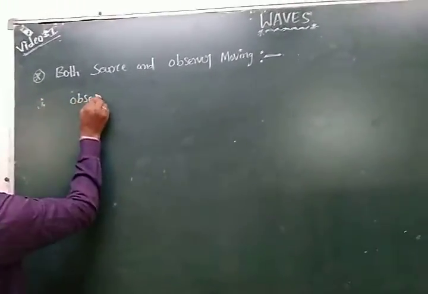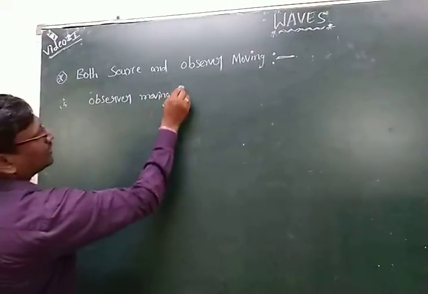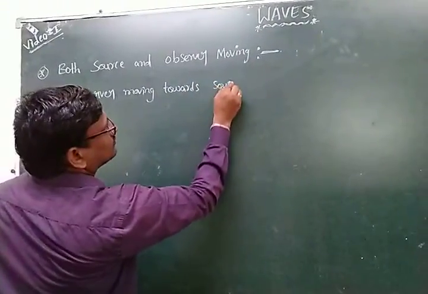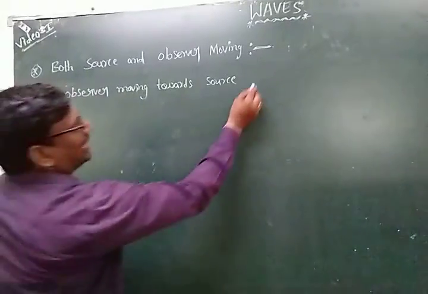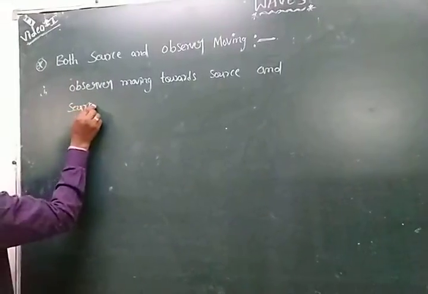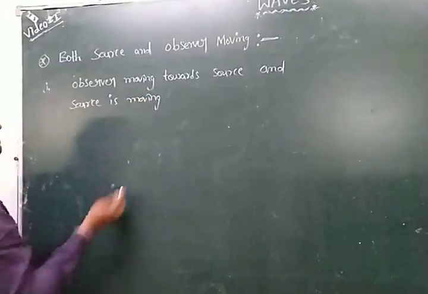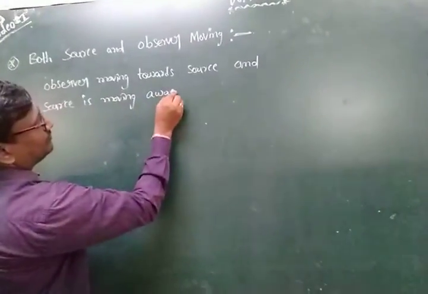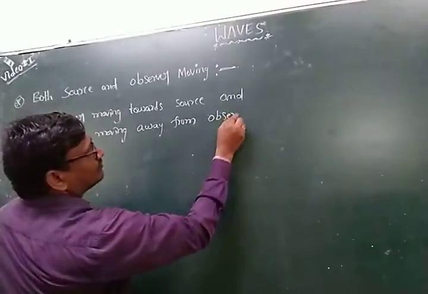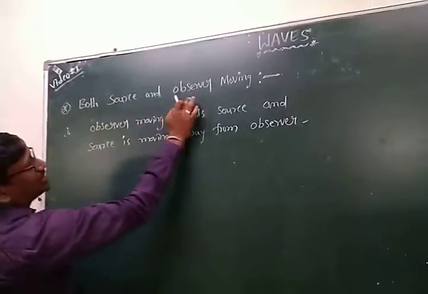The observer is moving towards the source, and the source is moving away from the observer. So this is the first condition. What is it? Both source and observer are moving.